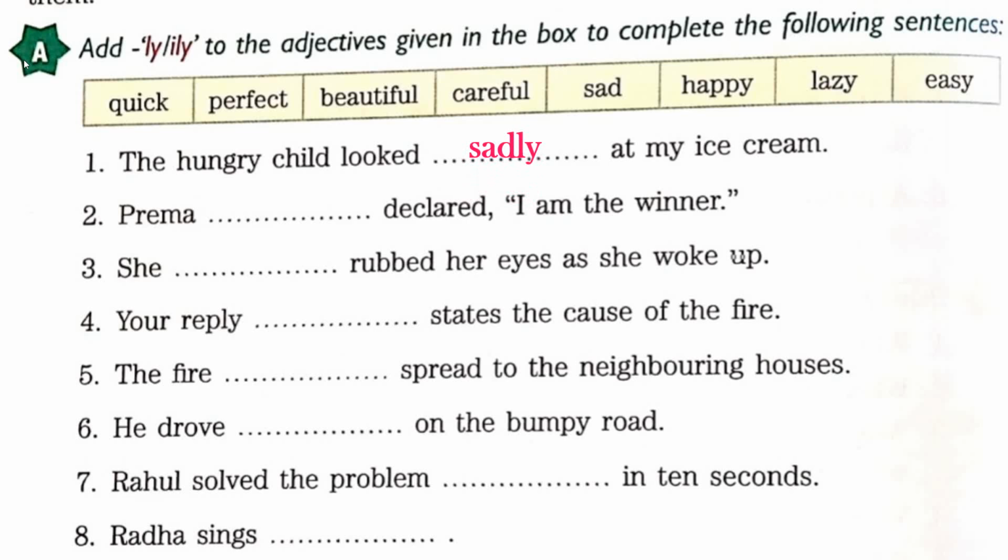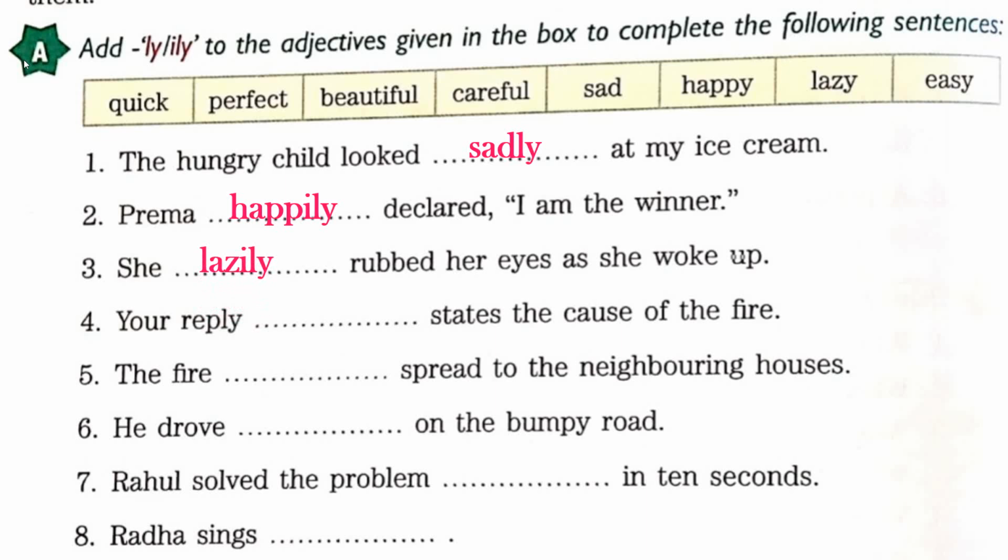Prema declared, I am the winner. So children, if you are a winner, you won something. How will your expression be? Happy. So Prema happily declared, I am the winner. Sheela rubbed her eyes as she woke up. See children, when we wake up in the morning, we feel very lazy. So she lazily rubbed her eyes as she woke up.